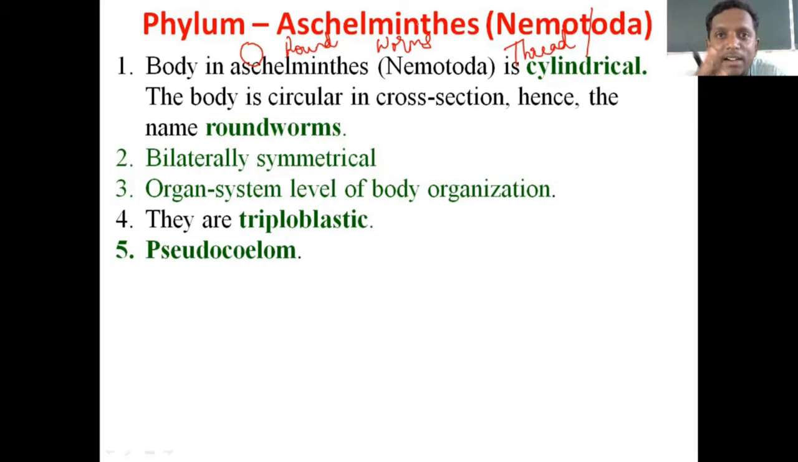Keep one thing in mind, in the entire phyla we are studying, only Platyhelminthes is acoelomate, and only Aschelminthes or Nematoda will show pseudocoelom condition. Very important. So now this is important to this phylum, this is also very important to this phylum, and this is also very important to this phylum.